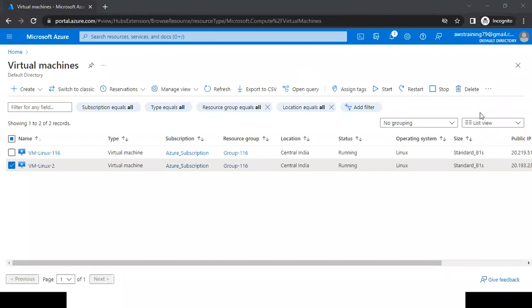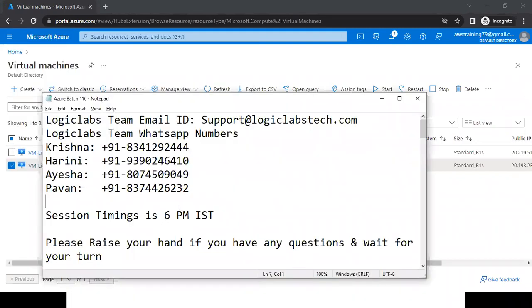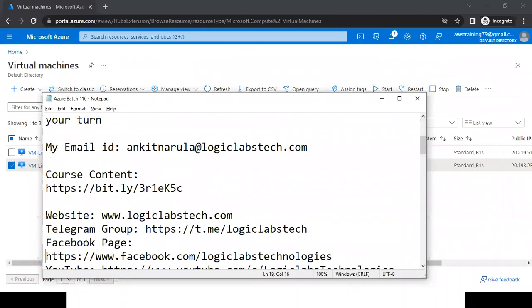Yes, Krishna. Hi, Ankit. Actually, I missed the first 2 sessions and just joined this session now. So how do I cover those 2 sessions? Are you in the WhatsApp group of batch 116? Yes, I just joined yesterday. Yesterday my team already shared those recordings. I'll inform my team, and they'll share those recordings again.